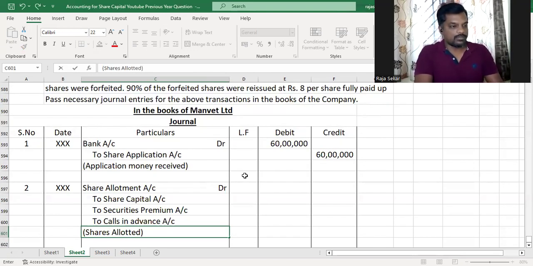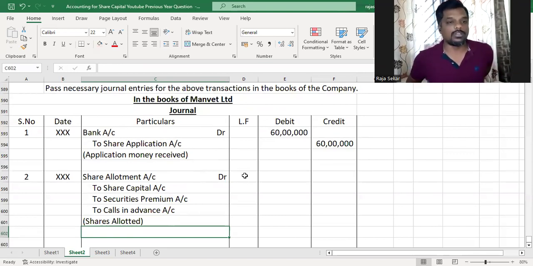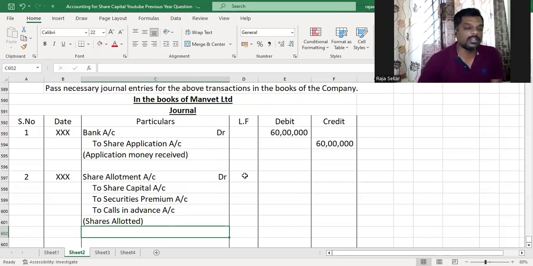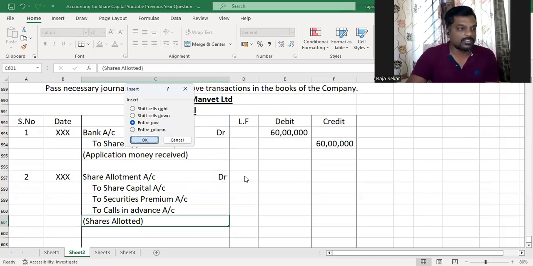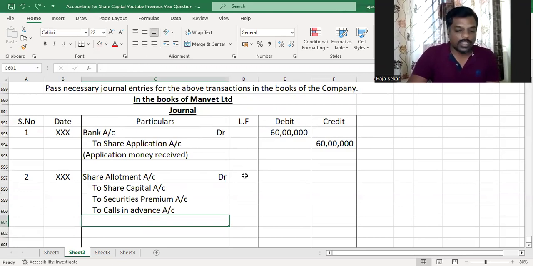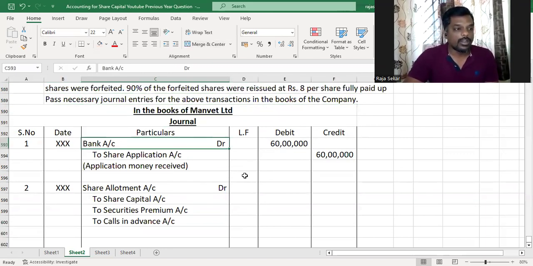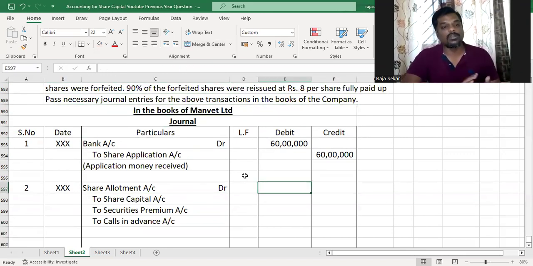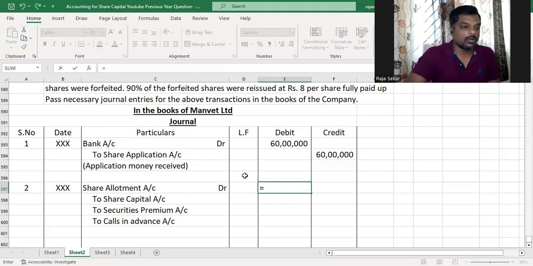Shares allotted. If the excess application money was more than what is due on calls, then we'll have to refund that, and that will go to bank account. I'm not sure if it will be the case. So I assume that it's not going to be. If it is the case, then I'll just add another row here and then write to bank account. You may not write the narration, you can just leave it blank for now and go ahead and do it. And if the excess application money is more than what is due on the calls, then you can take that excess to bank account. For now, let's just leave it here.